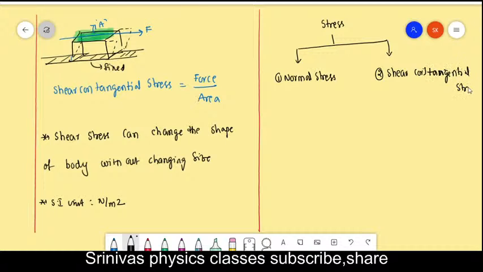This normal stress is again classified into two types. What are they? First one is the longitudinal stress. Second one is the bulk or volume stress.